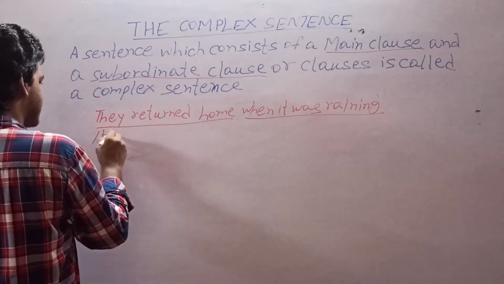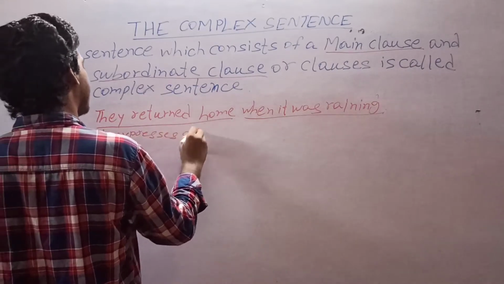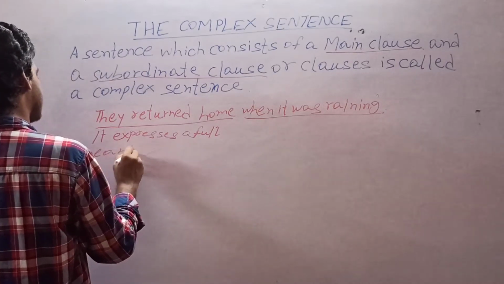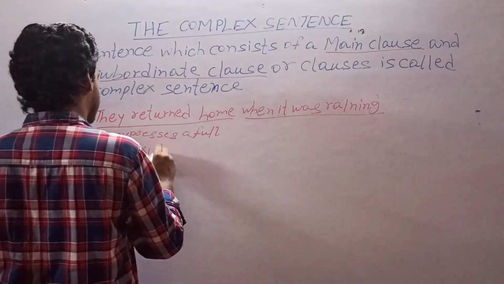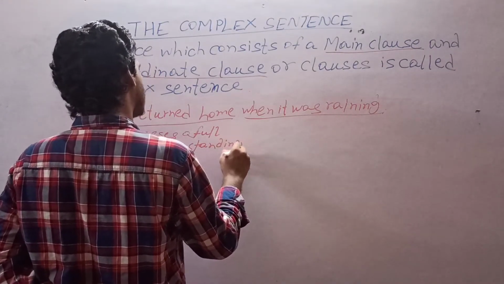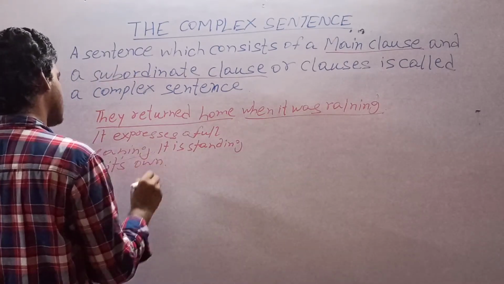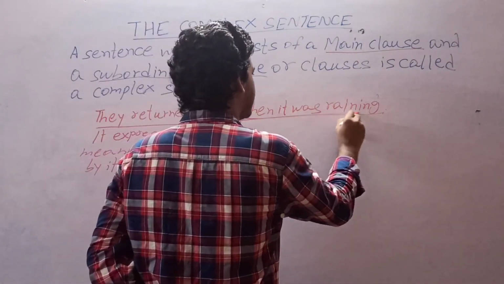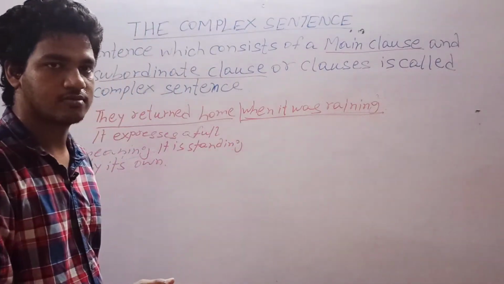This clause expresses a full meaning. It is standing by its own. But the clause, when it was raining, cannot stand by its own.